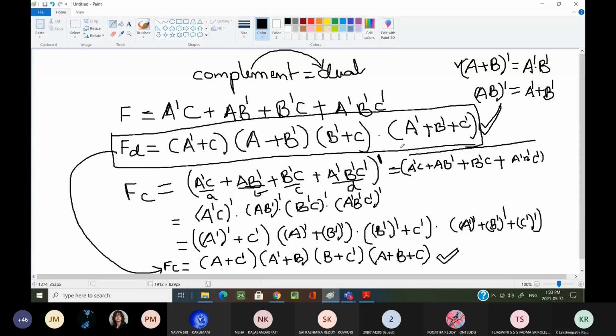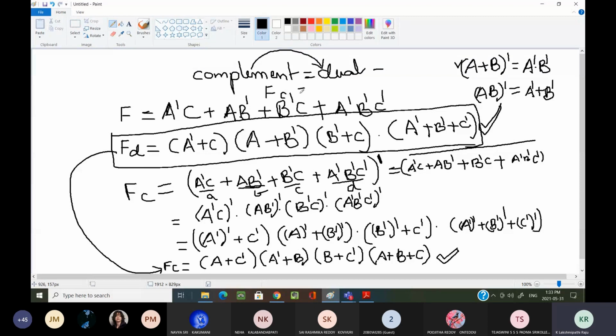FD is equal to f dash, that is the complement.